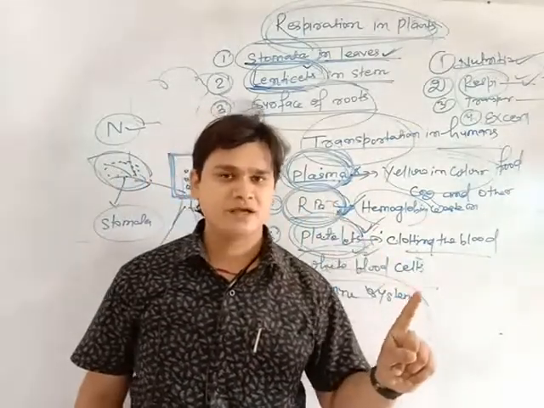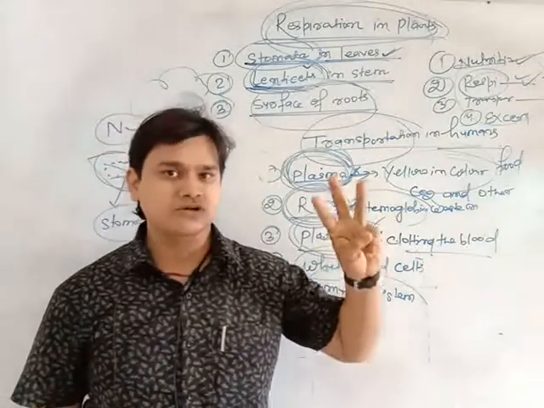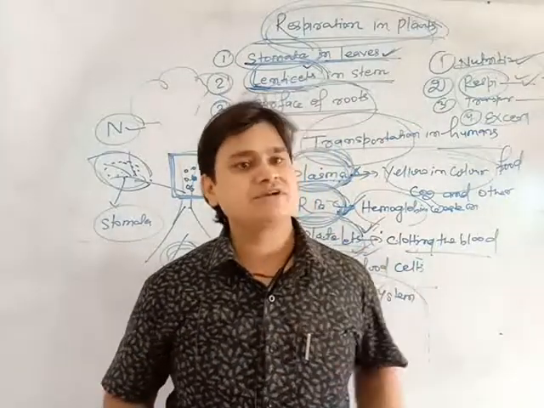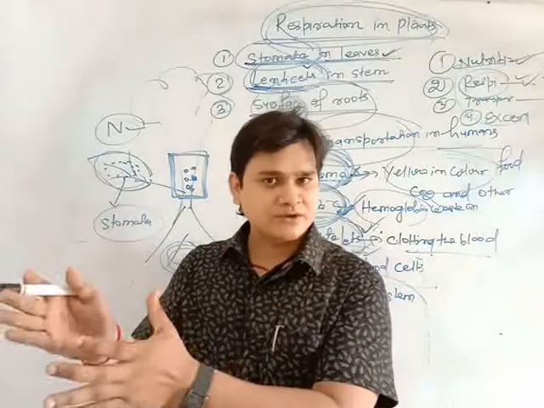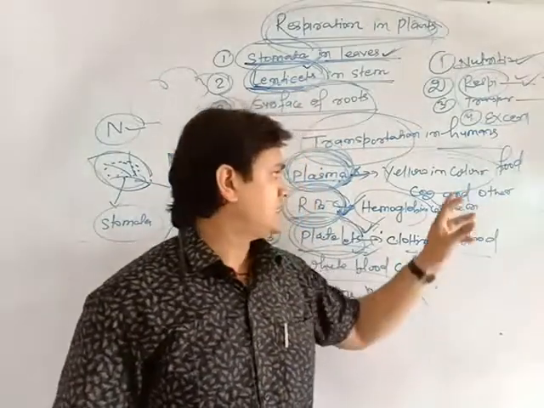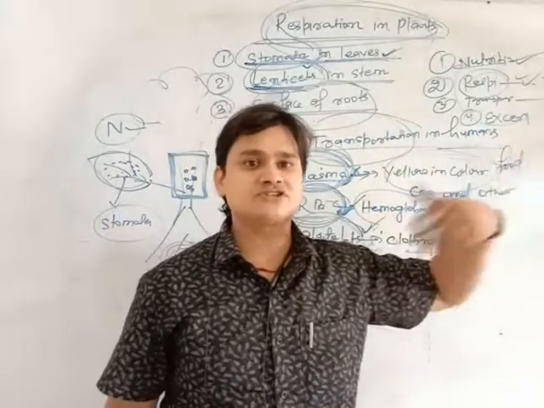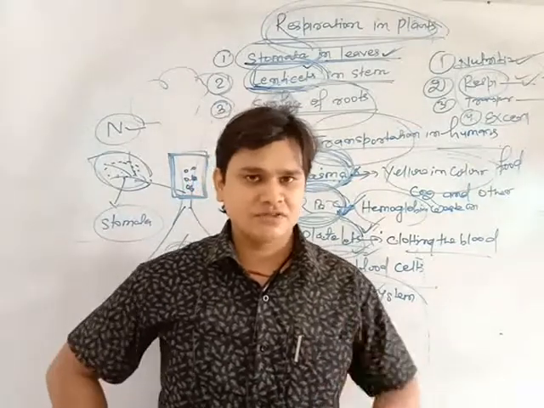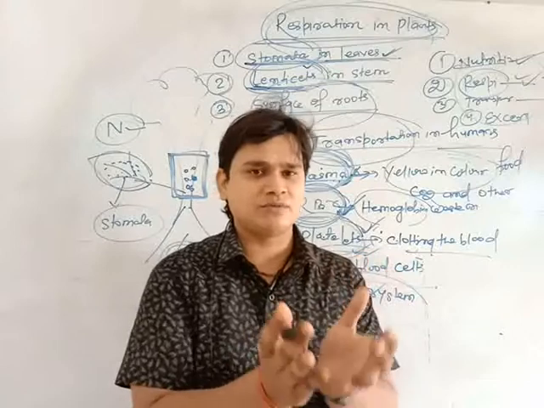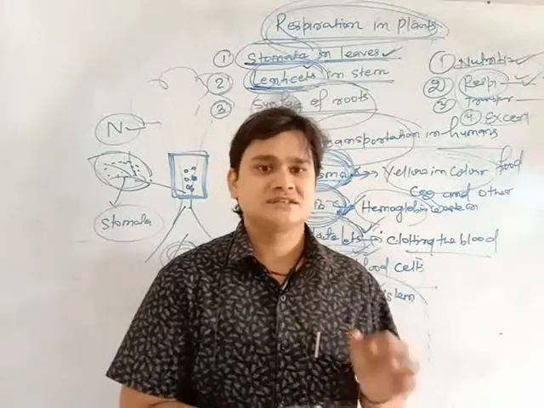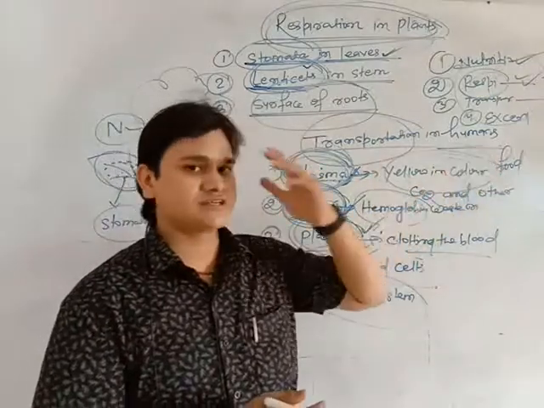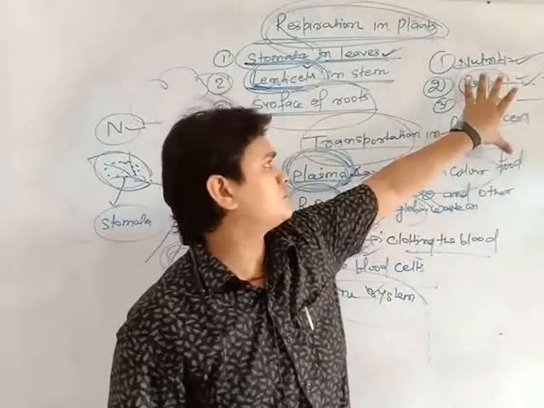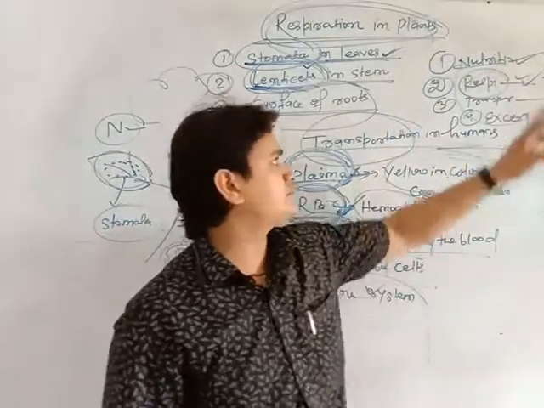One is nutrition, another is respiration, third is transportation. What is transportation? Transporting of food, waste material, blood, and oxygen from one part of the body to the other part. And what is excretion? The filtration of the blood. The blood gets filtered by the help of the kidneys working in the body. The kidney filters our blood from urea and toxic substances mixed with the blood. This is called excretion.